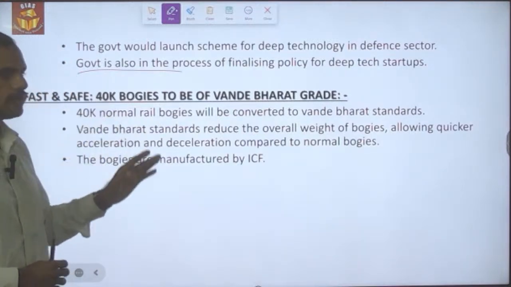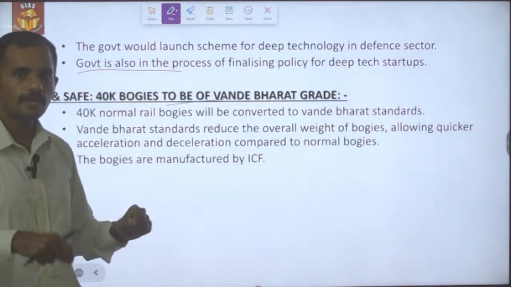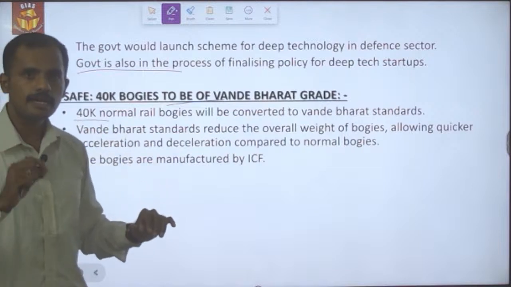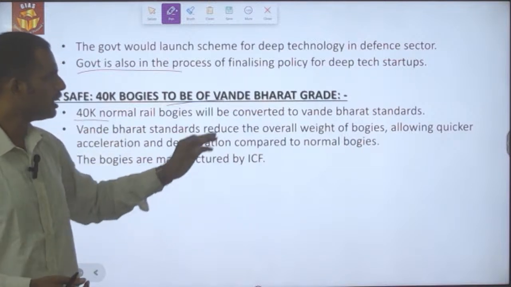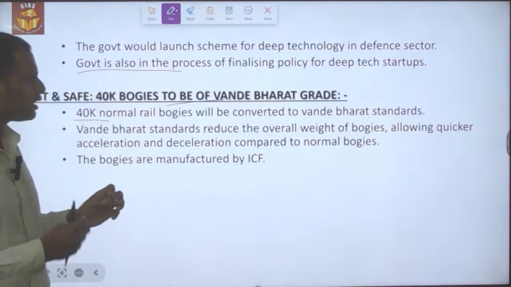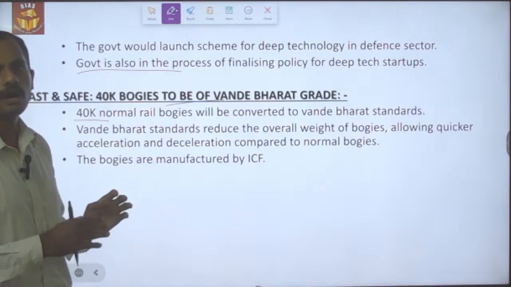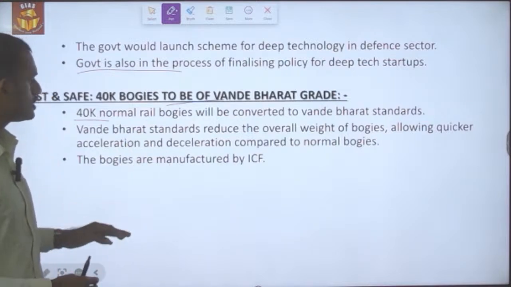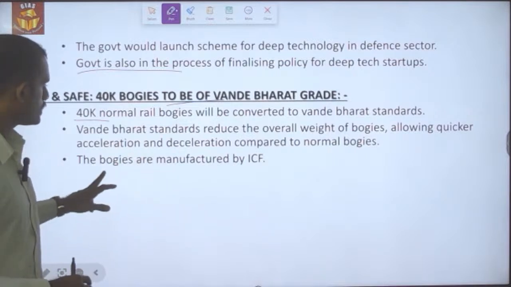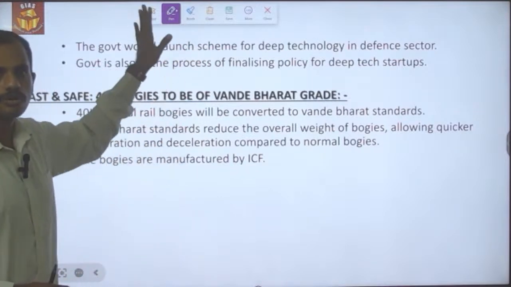And fast and safe: 40,000 normal rail bogies will be upgraded to Vande Bharat standards, so that the speed, efficiency and capacity of the trains will be enhanced, which in turn will reduce the time people take to travel. The bogies will be manufactured by ICF, the Integrated Coach Factory.